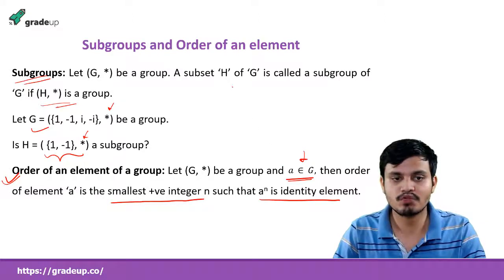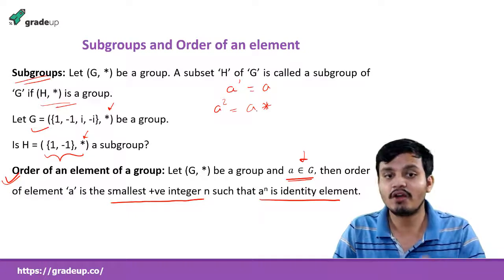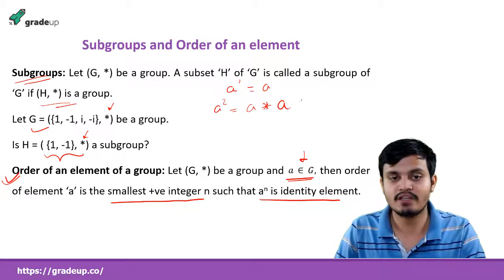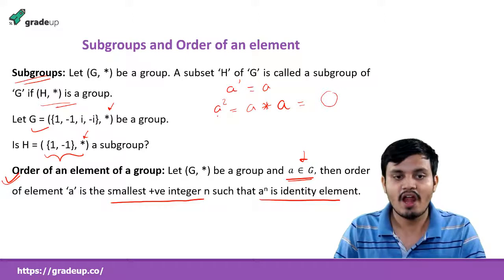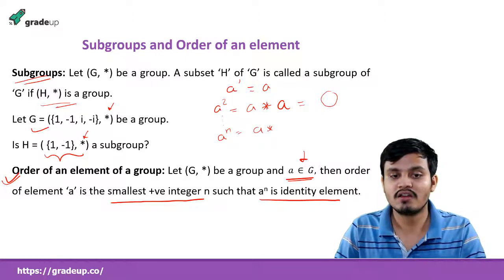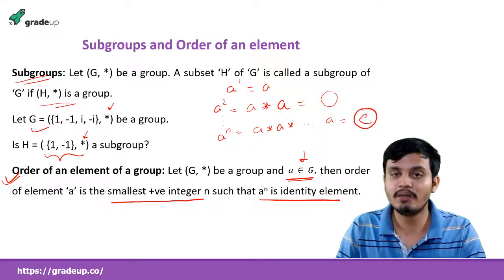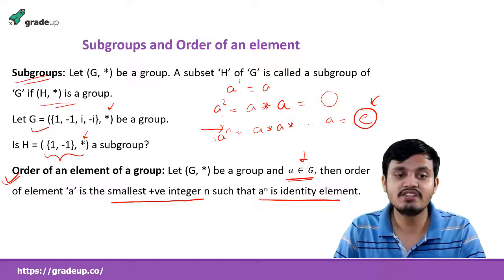A^1 is obviously A, A^2 is A operated with A using the binary operation, and we keep doing this n times until we get the identity element E.